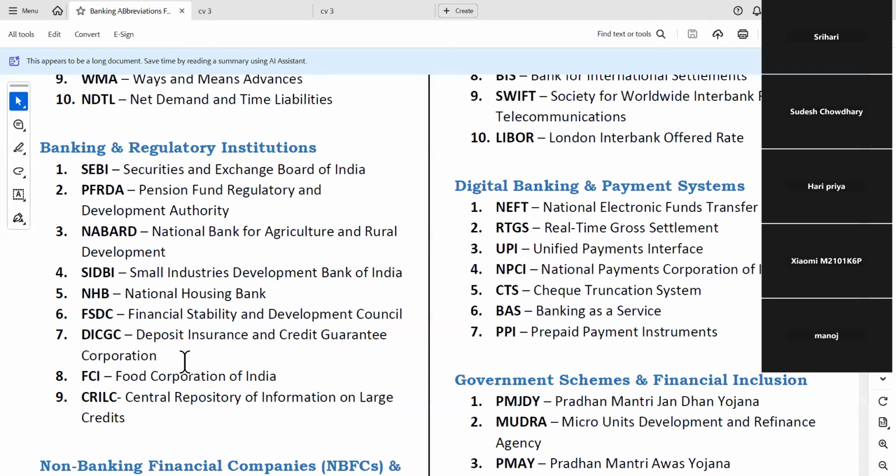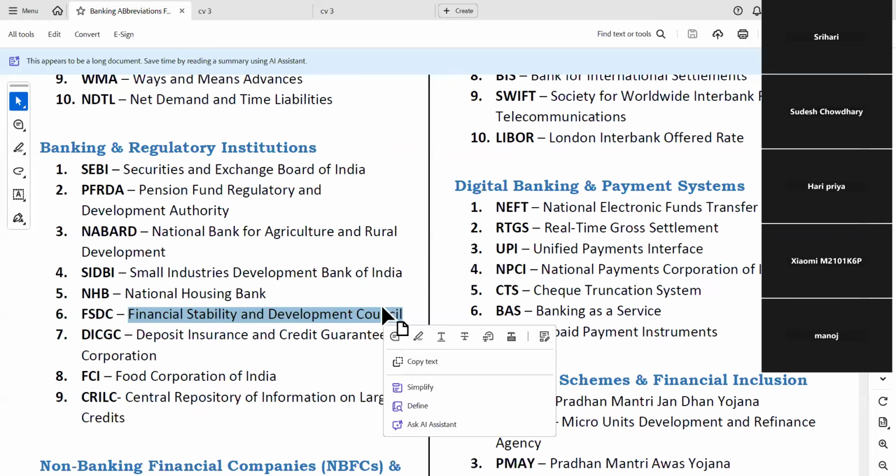That's what it is. Then FSDC, Financial Stability and Development Council. Anybody knows about it? Otherwise, later you note it down and find out.